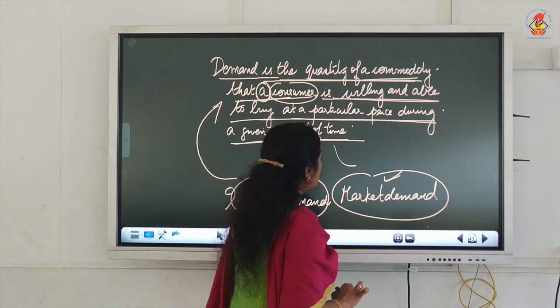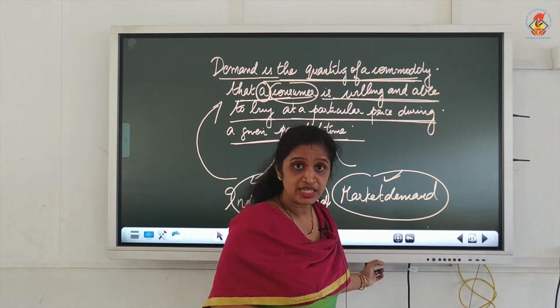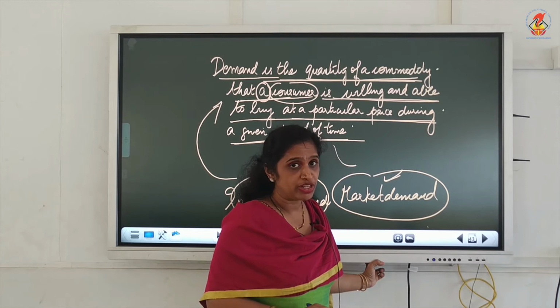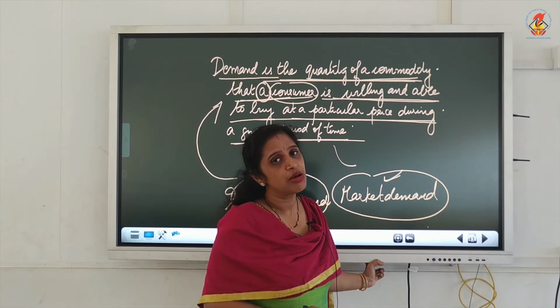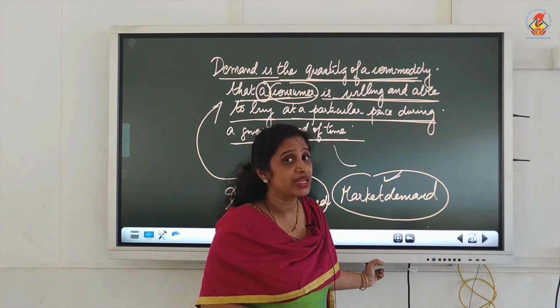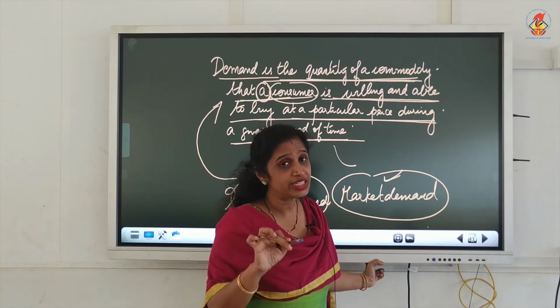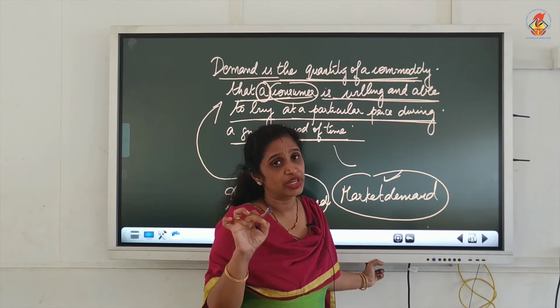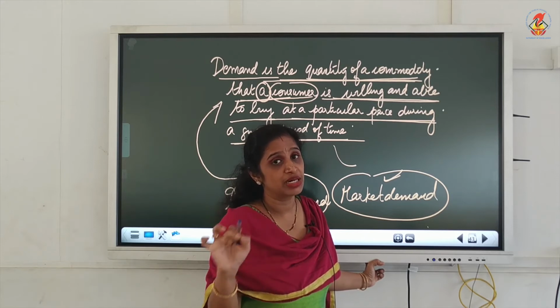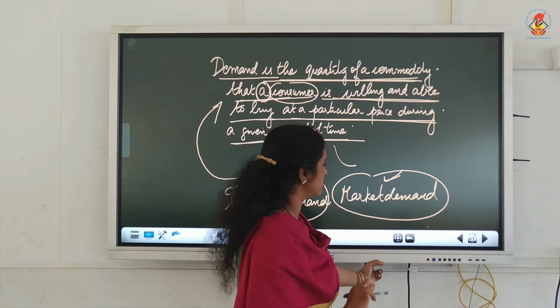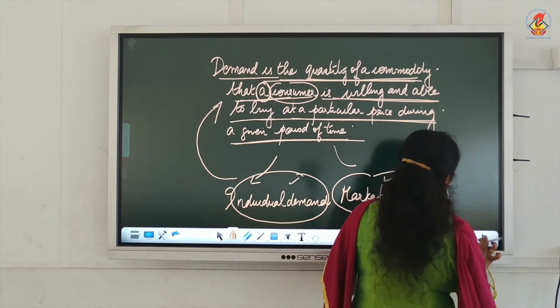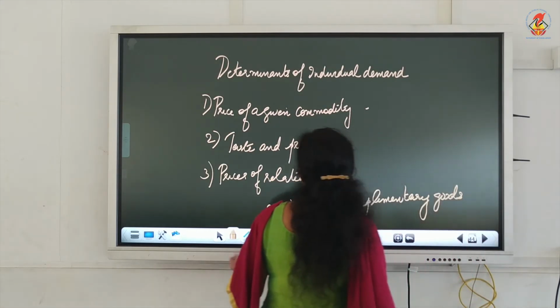Okay? So, we have defined demand, and there are two types of demand: individual demand and market demand. So, what is a demand? The quantity of a commodity that a consumer is willing and able to buy at a particular time period at a particular price. So, individual demand is a consumer, market demand is all consumers. That is the only difference that you need to make in the definition.